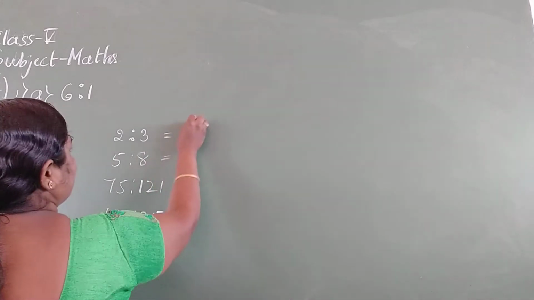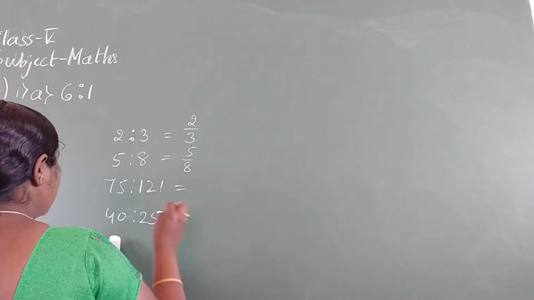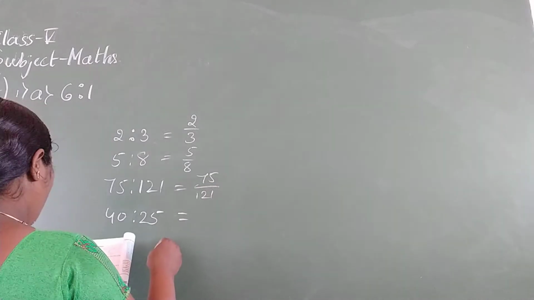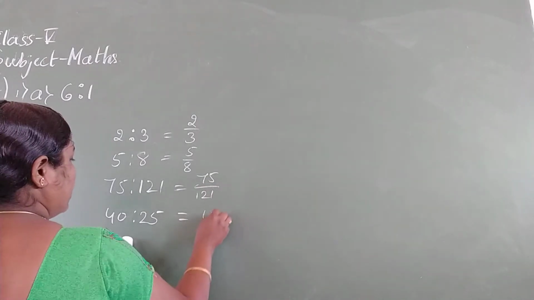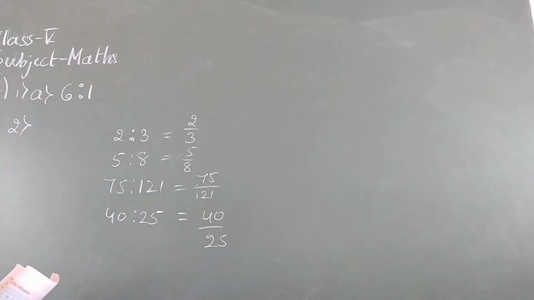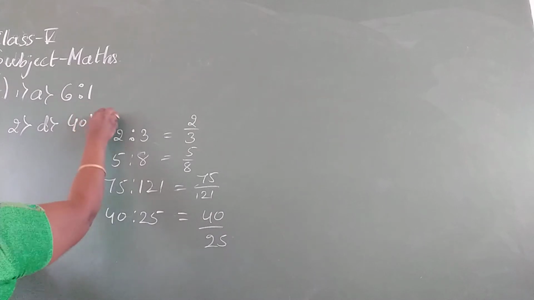So 2:3 means this is 2 by 3. 5:8, greatest they are asking. 75 by 121. And the last is 40 by 25. So by observing this, which is the biggest one? 75 and 121. In which by seeing this we will identify that 40:25 is the answer. B, 40:25.